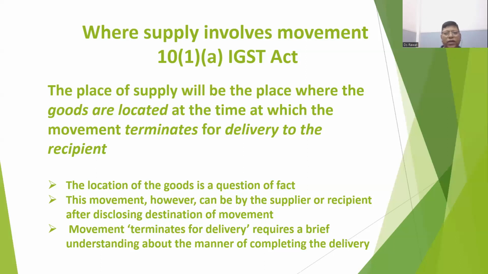Now we will take another case where the supplier is in UP, Ghaziabad, and he sells the goods to another party in Noida. Here, the location of the supplier is in UP and the place of supply is also in UP. Then it will be treated as intrastate supply.